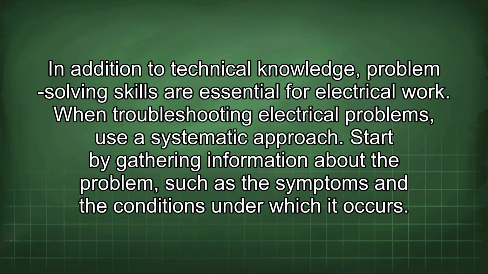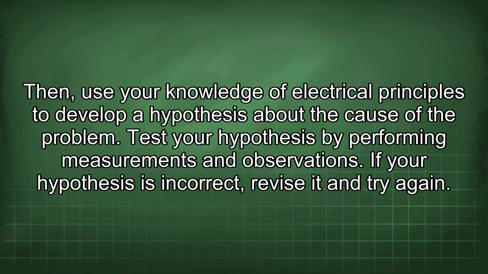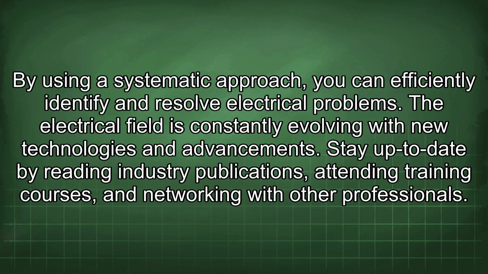In addition to technical knowledge, problem-solving skills are essential for electrical work. When troubleshooting electrical problems, use a systematic approach. Start by gathering information about the problem, such as the symptoms and the conditions under which it occurs. Then, use your knowledge of electrical principles to develop a hypothesis about the cause of the problem. Test your hypothesis by performing measurements and observations. If your hypothesis is incorrect, revise it and try again. By using a systematic approach, you can efficiently identify and resolve electrical problems.